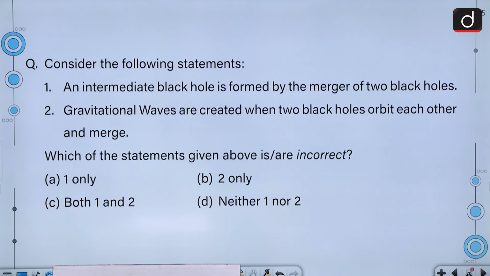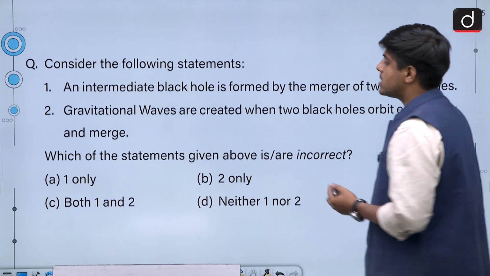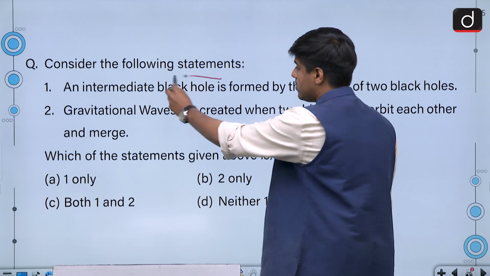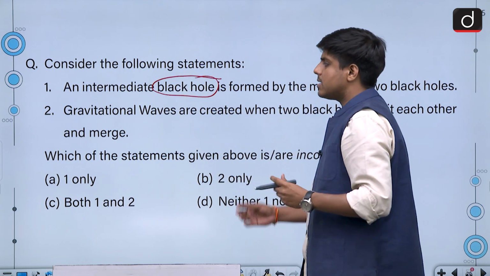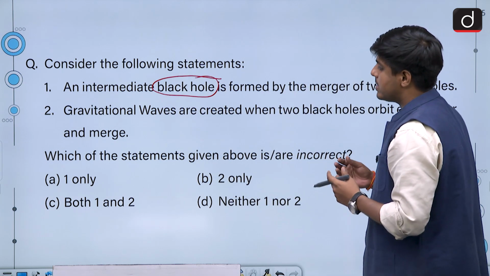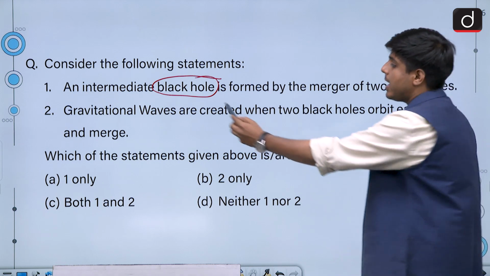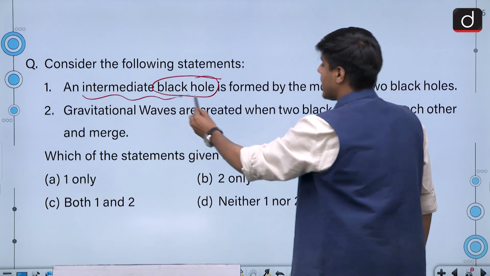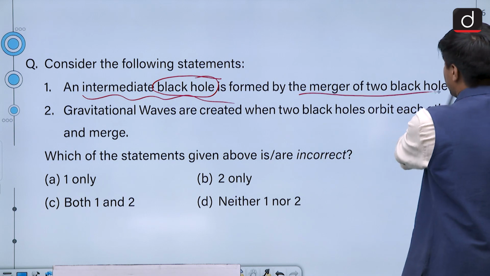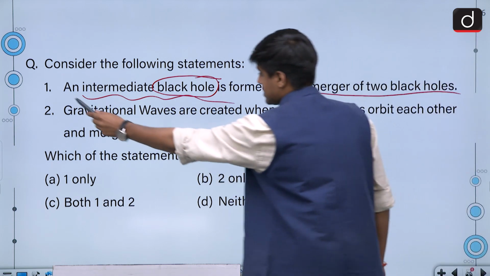Consider the following statements. Statement 1. An intermediate black hole is formed by the merger of 2 black holes. Statement 2. Gravitational waves are created when 2 black holes orbit each other and merge. Now, this is a detailed question about black holes, how black holes are formed. We know that black holes are entities in which the gravity is so high that even light waves can't escape it, and an intermediate black hole is formed by the merger of 2 black holes. So, this statement is correct.